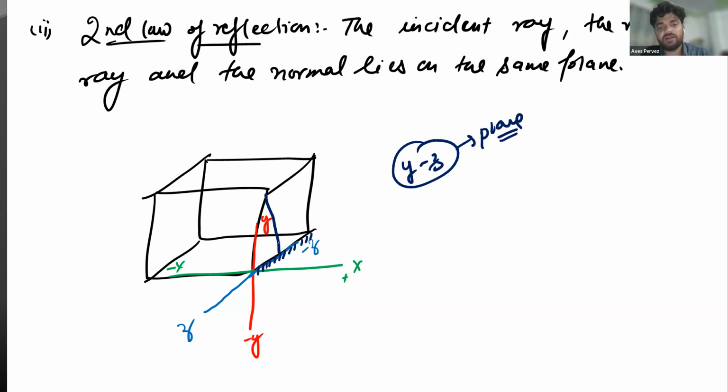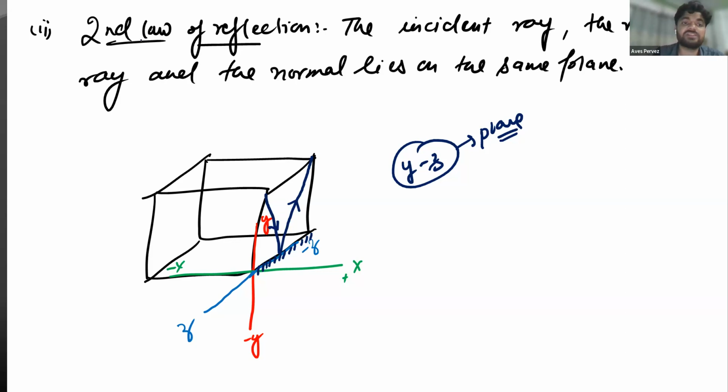This one is the YZ plane. Now, if the incident ray is coming in the YZ plane, then it will be moving in the YZ plane only. And the normal will also definitely lie on this plane. It is not possible that the normal can lie in another plane.